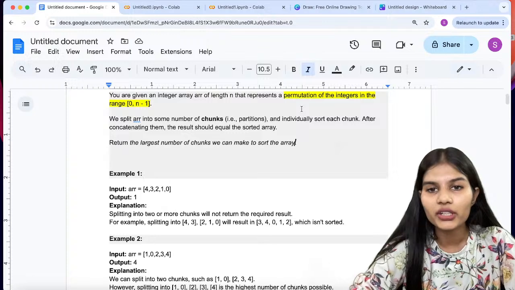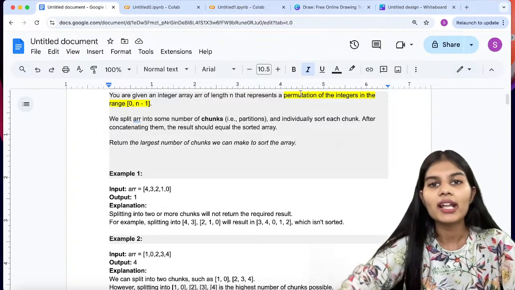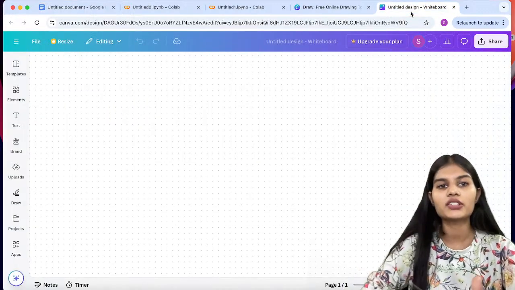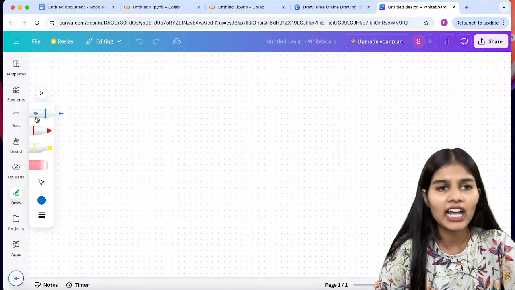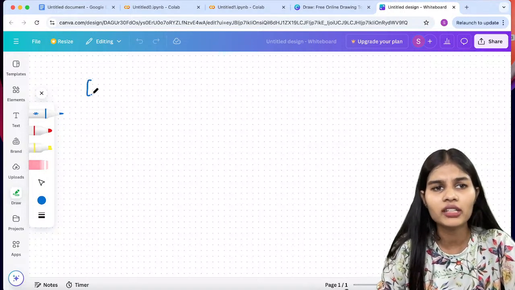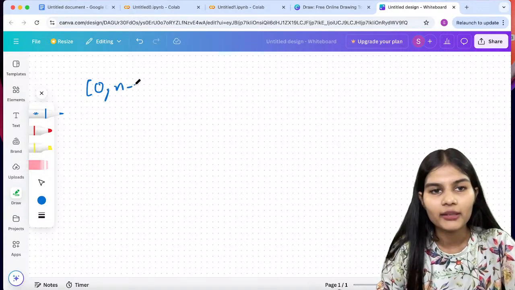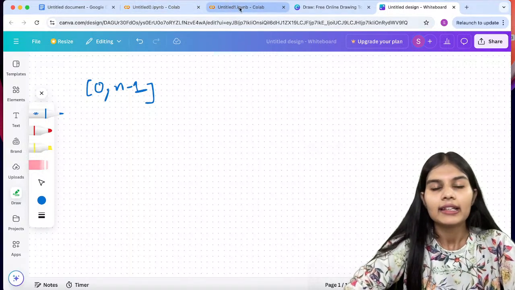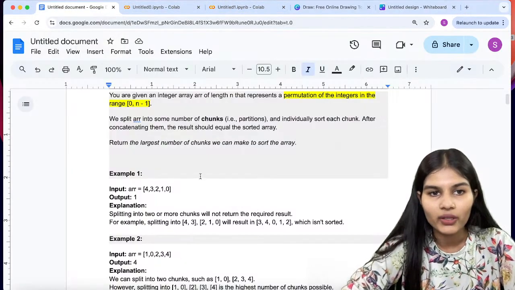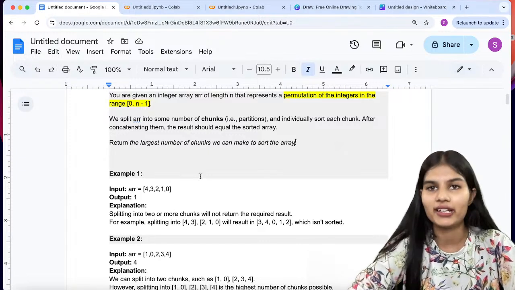With that permutation of the integers, there is a range given over here. Similarly, we'll write down the important things in this complete question. My range, which I am writing, is 0 comma n minus 1. That is the range of this question, right? Moving next, we just have to split this array into a few partitions.